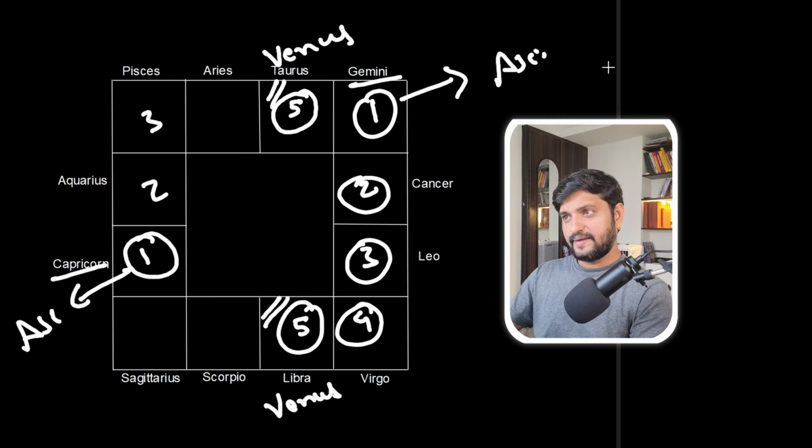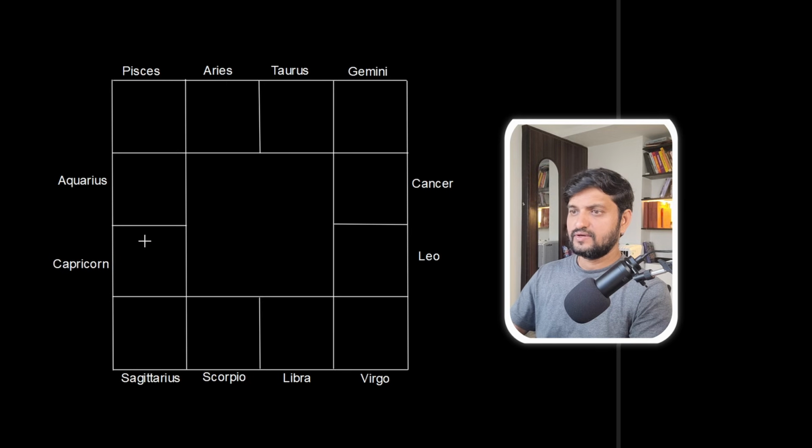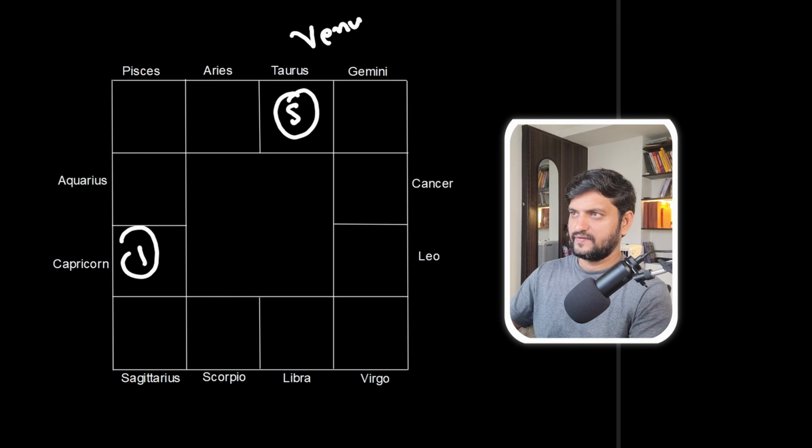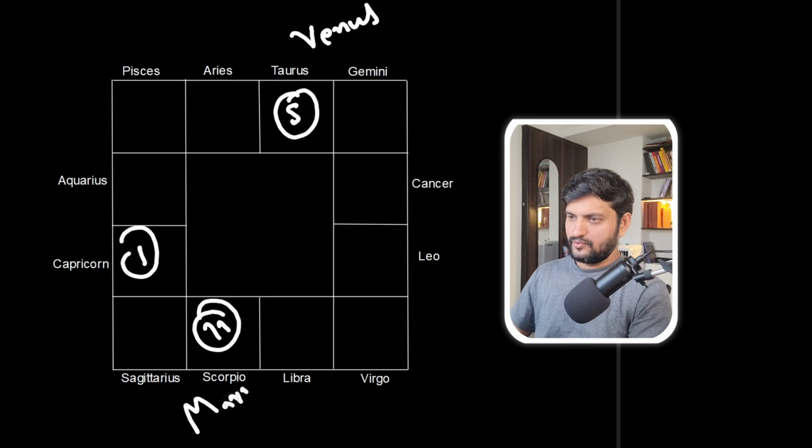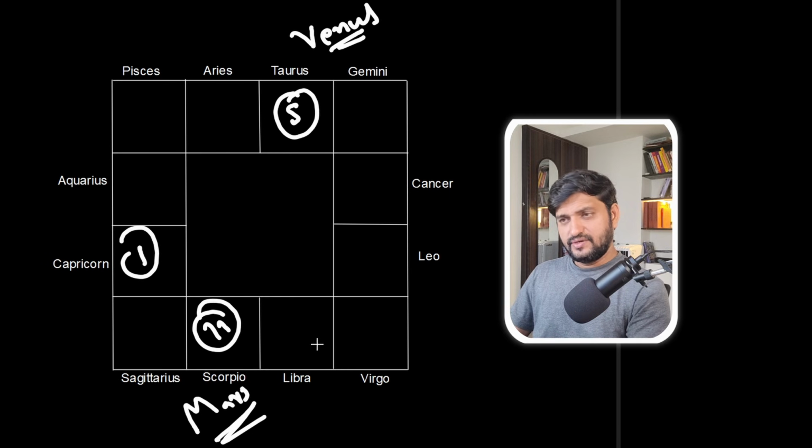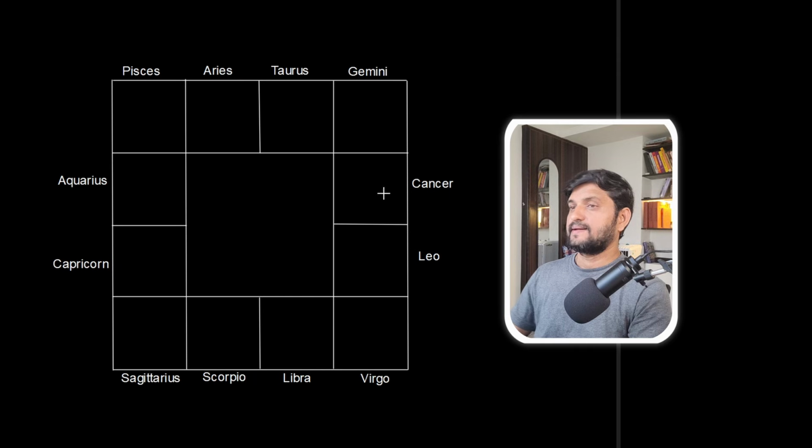If we take Capricorn as the ascendant, then the fifth house is Taurus where Venus is present. The 11th house will become Scorpio where Mars is present. So one is Venus in his own home, the second is Mars also in his own home. Even here this combination will apply. So does this mean the wealth combination given by sage Parashara only applies to these two signs? No, that is not how we should read it. So it applies to everything.